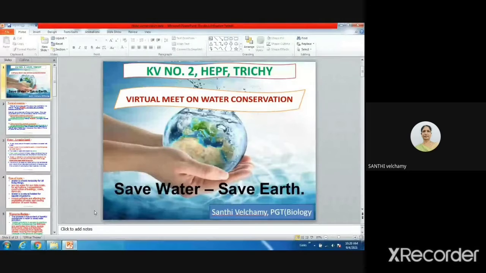Plants, do they need water? Yes, ma'am, they also need water. You drink water, but plants, how do they take water? Ma'am, from their roots they can drink their water. Very good, very good. So they suck the water through roots.